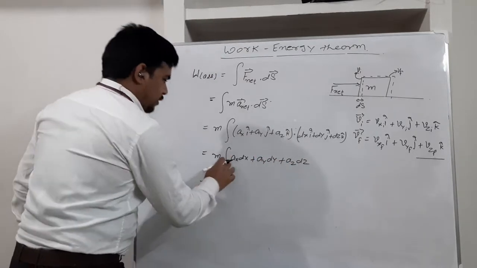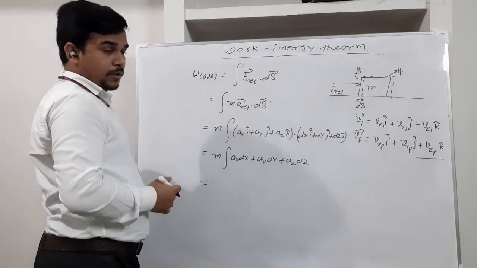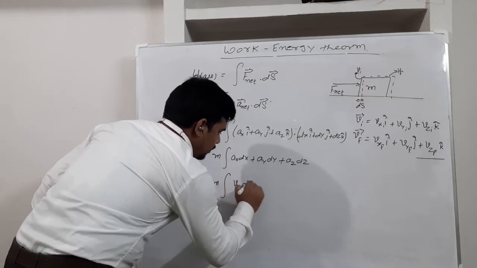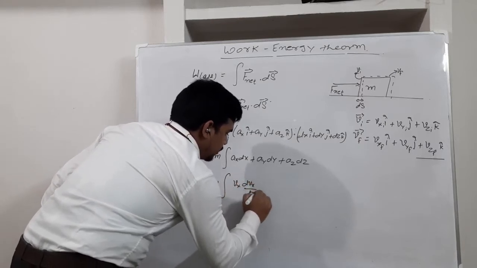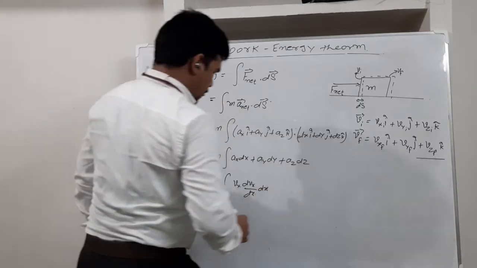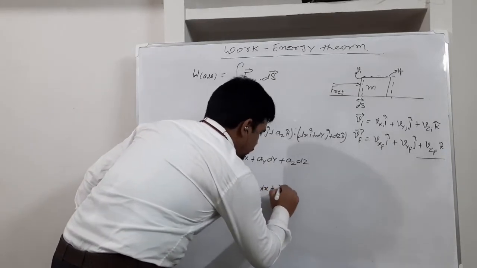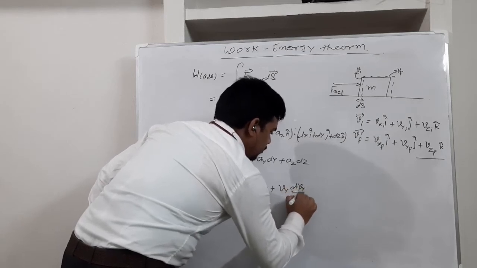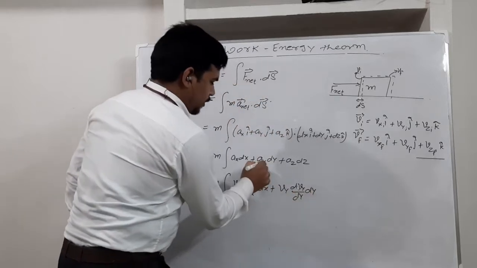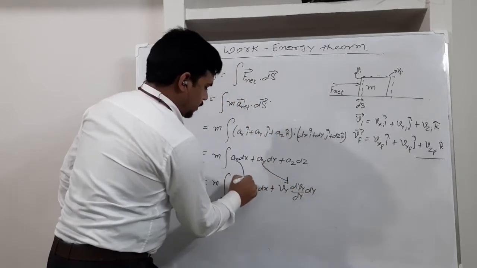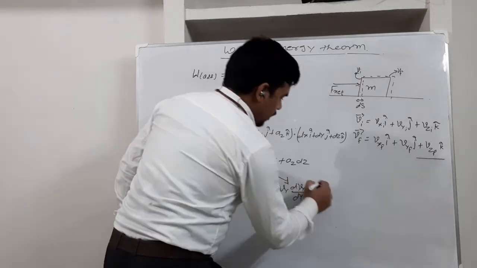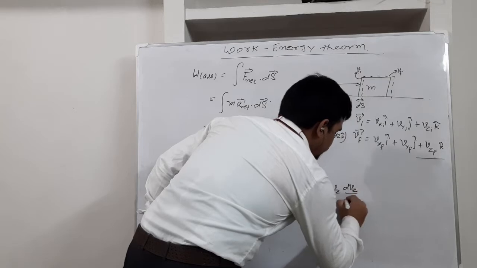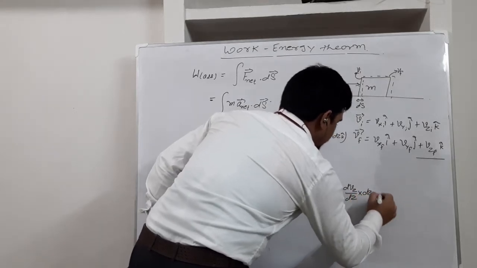So I want to express this expression in terms of elementary displacement dx itself. So how much can we write? It will be vx dvx by dx into dx, and another one will come, vy dvy by dy into dy. This acceleration I am writing in this form, x I am writing in this form, and in a similar way z will come, vz dvz by dz into dz.